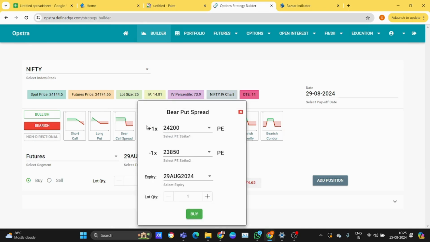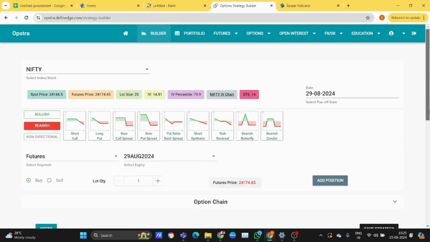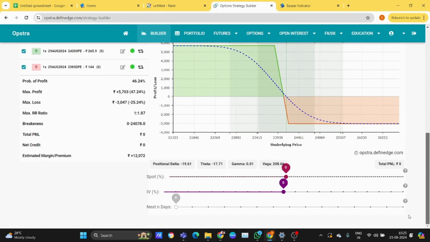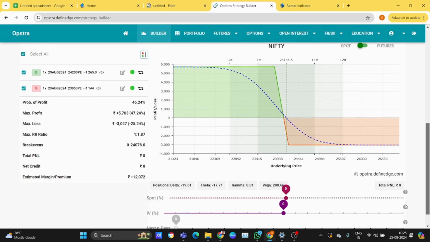Bear put spread. In this case, the at-the-money put is taken and the OTM put is sold.